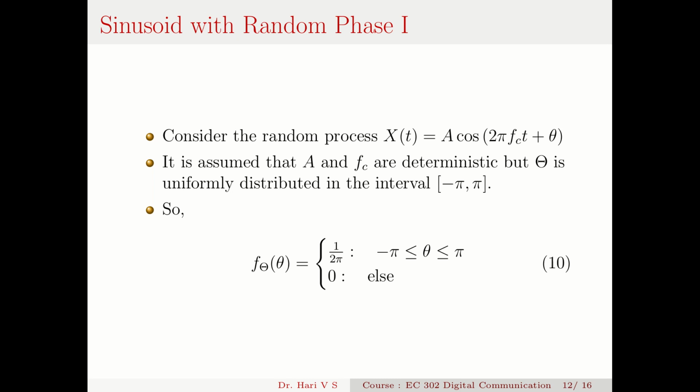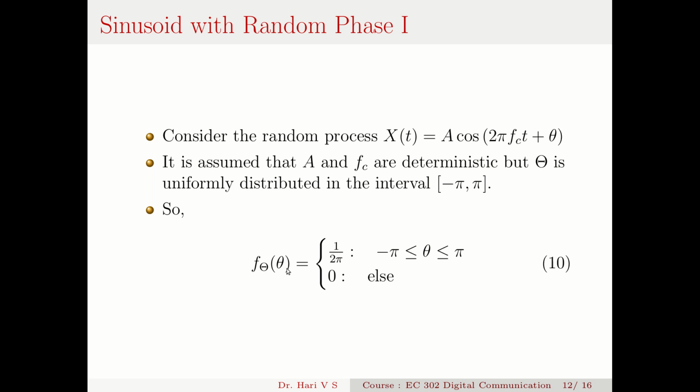So we know that this θ, this phase angle, which is a random variable, is uniformly distributed in the interval minus π to π. It can be anywhere from minus π to π, with equal probability. It can be minus π, minus π/2, minus π/6, or π/6. It can be any angle between minus π and π with the same probability. So I can say that this θ is uniformly distributed in the interval minus π to π.